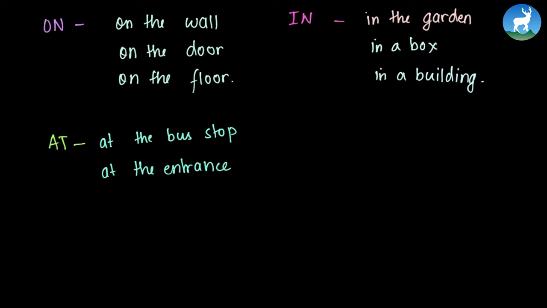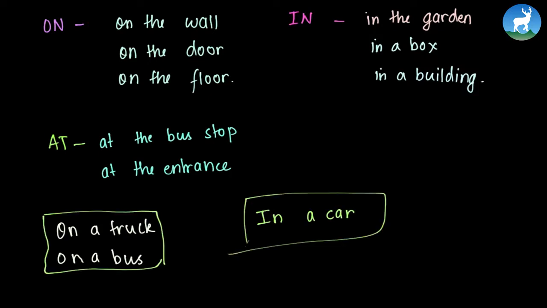Now English, we know that English is a language that is full of exceptions. Remember I told you that on can be used for large vehicles. So we always say on a truck or on a bus. However, we never say on a car. So for vehicles, even if a car is a large one, we say in a car. Also remember the use of prepositions for vehicles.